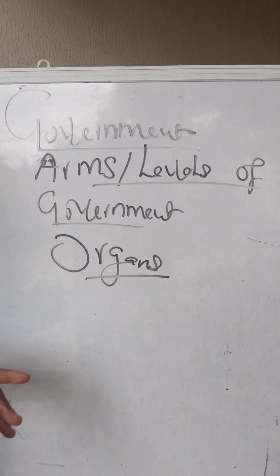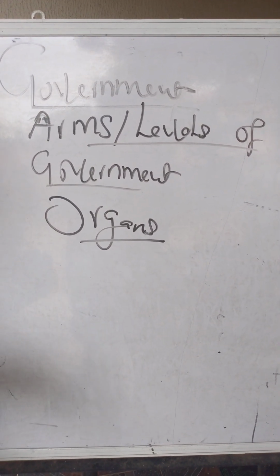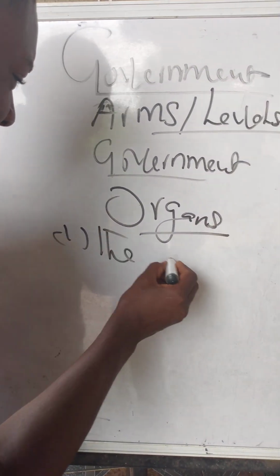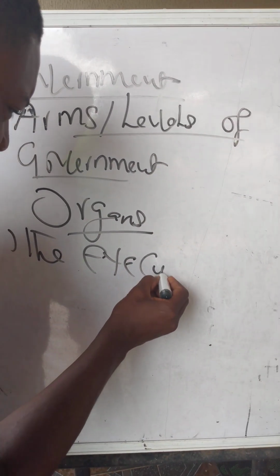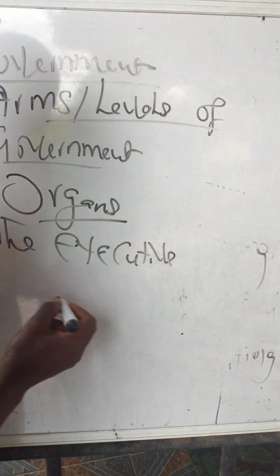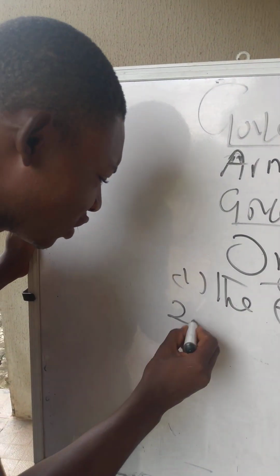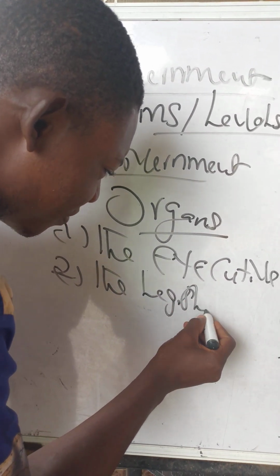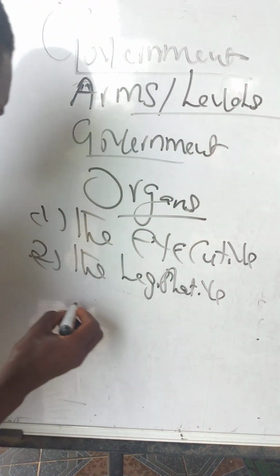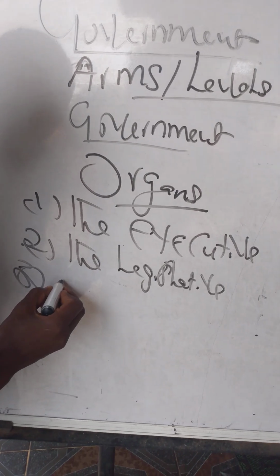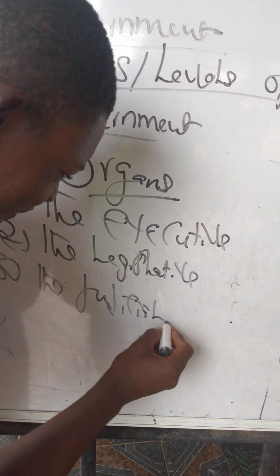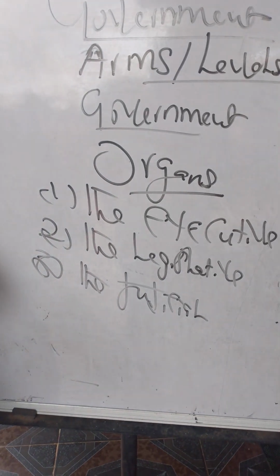Basically, there are three main organs of government. Number one, we have the executive arm of government. Number two, we have the legislative arm of government. And number three, we have the judicial arm of government.